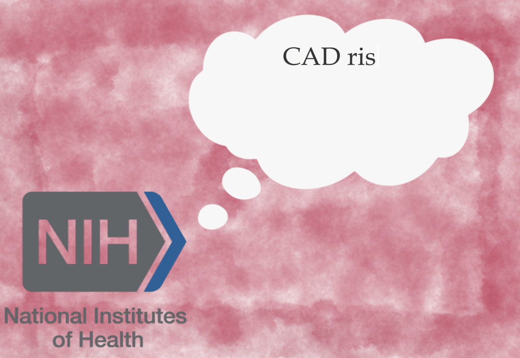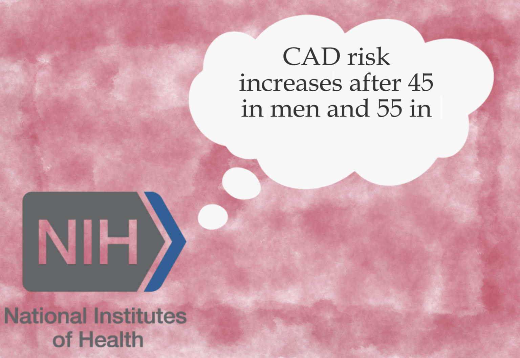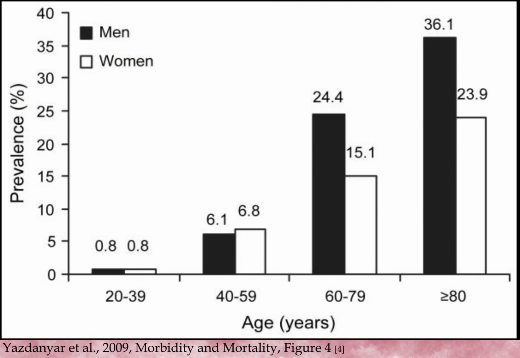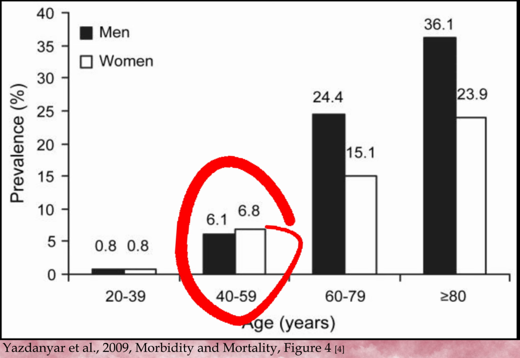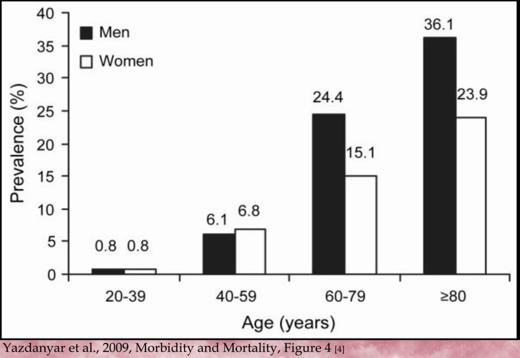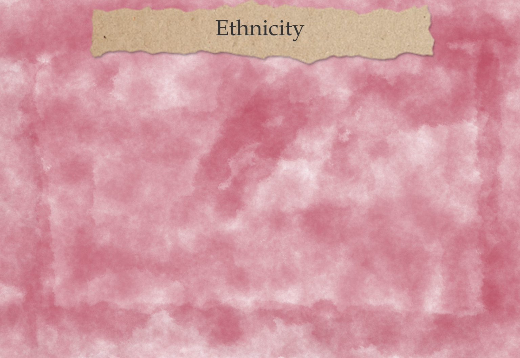In fact, the NIH estimates that risk of CAD increases greatly after the age of 45 in men and 55 in women, likely tied to hormonal changes in menopause. As you can see here, the risk of CAD greatly increases in both genders between the ages of 40 to 59. Furthermore, in men, this risk quadruples in the 60 to 79 age group, while it more than doubles in the women's group. Ethnicity was also found to play a role in CAD risk.